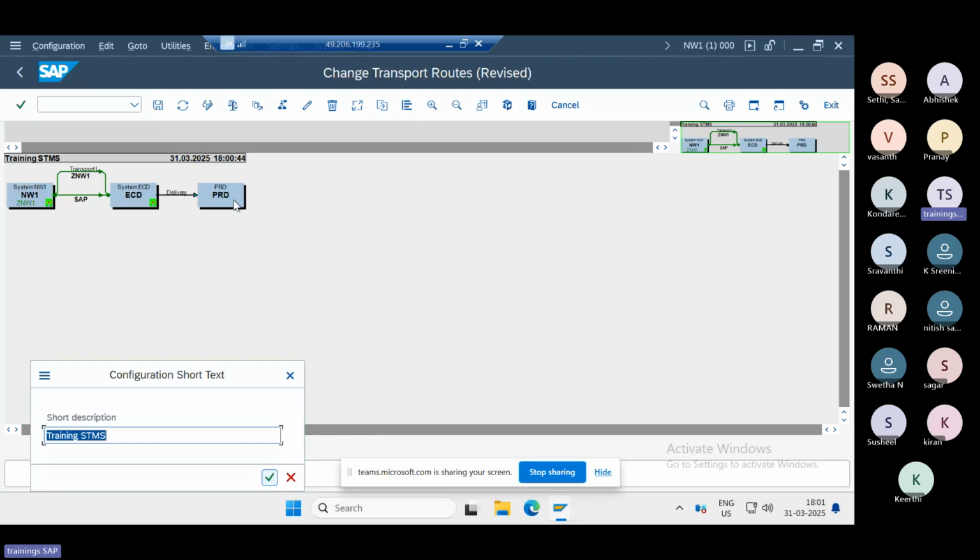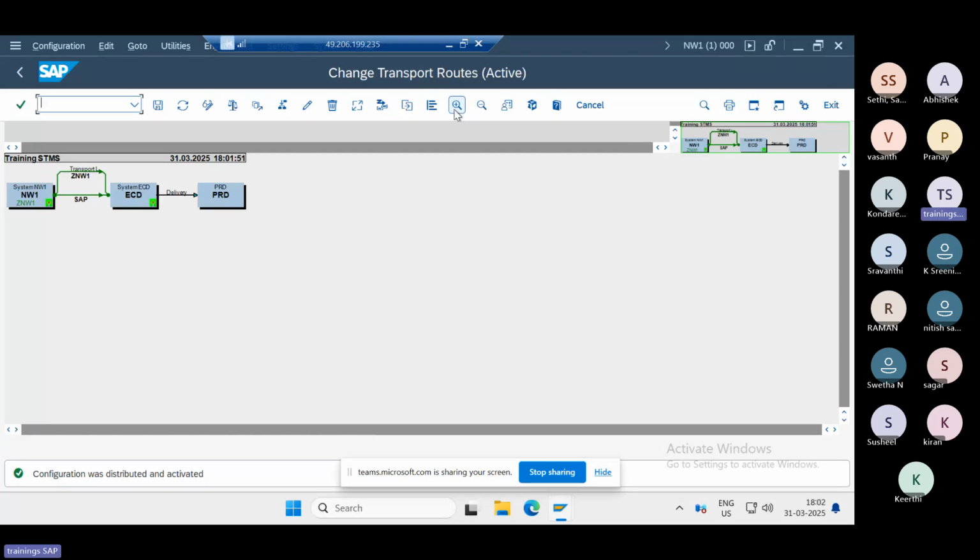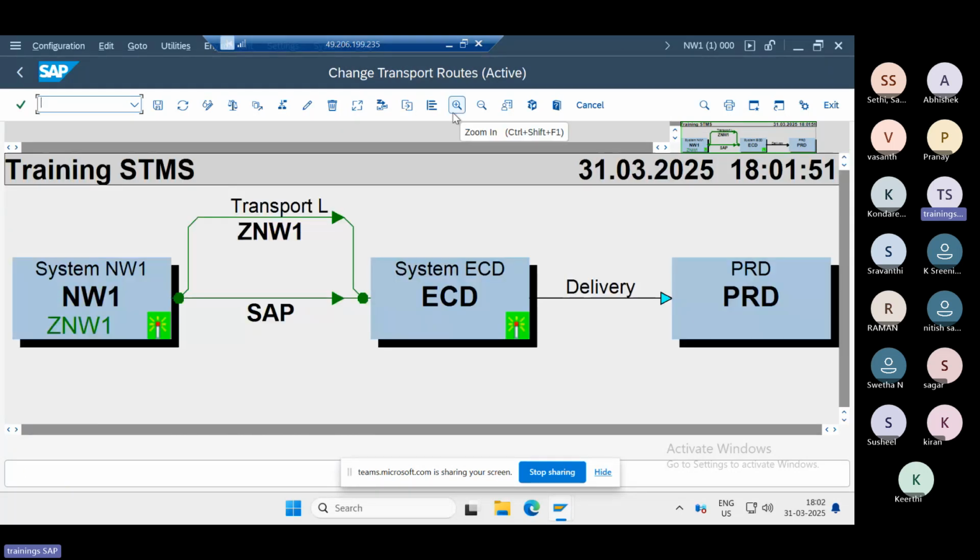Here you see the consolidation route, which is connecting NW1 to ECD. From here, the testing will happen, then the final delivery we are giving. That's why this is called the delivery route. Finally, we are giving the deliveries here. Let me zoom in. So NW1 to ECD, and ECD to the final delivery.